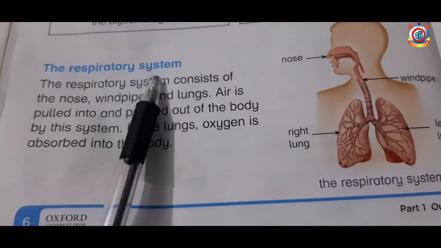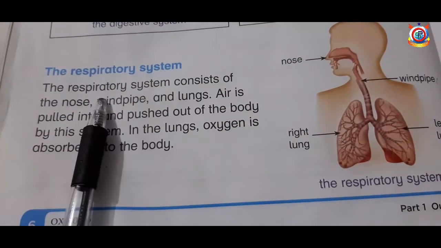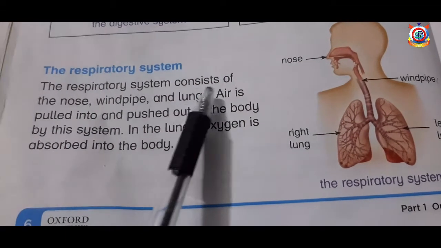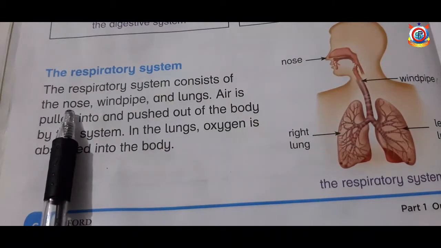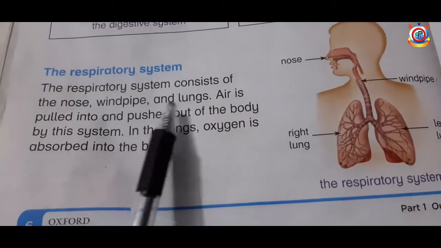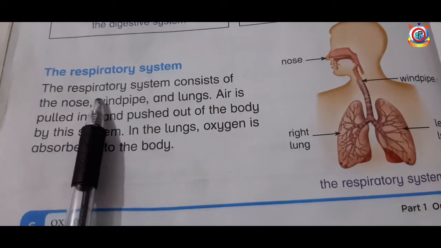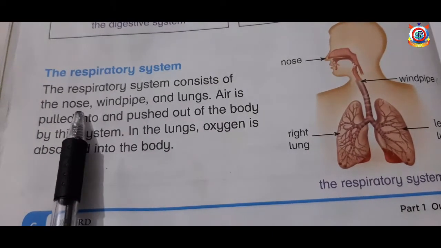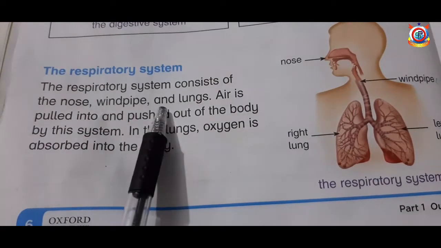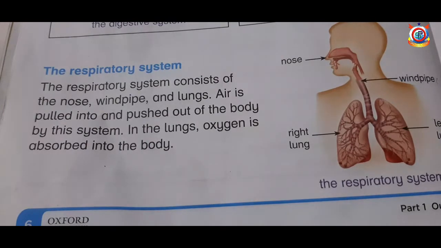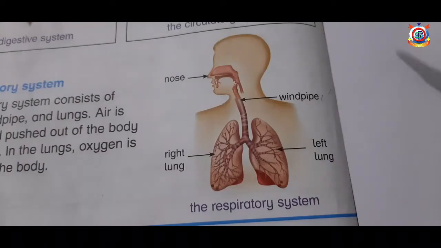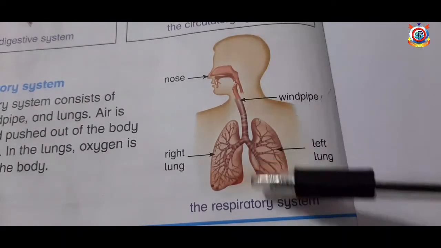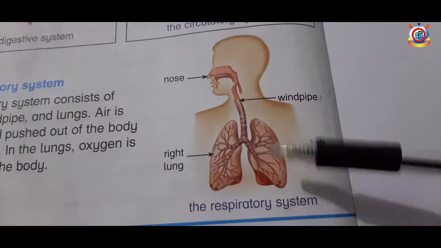The respiratory system consists of the nose, windpipe and lungs. Students, look at this picture. This is our respiratory system.